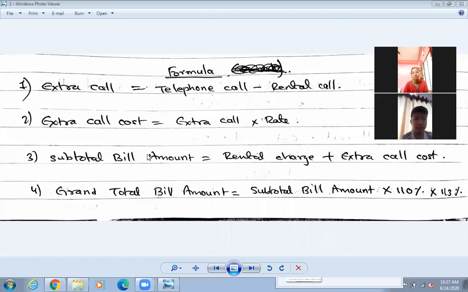Subtotal call also we have done. What is subtotal call? How much is the minimum call you have made? The minimum is the rental charge, how much is it? Plus how much did the extra call cost you? So rental means minimum plus extra. Taking a simple example, suppose you can eat 5 samosas, minimum 5 samosas you are told to eat. But if you have taken 2 extra samosas, then altogether how much have you taken?